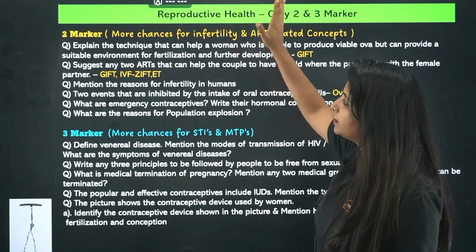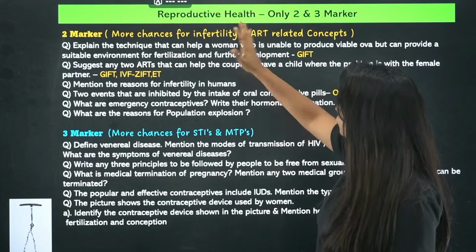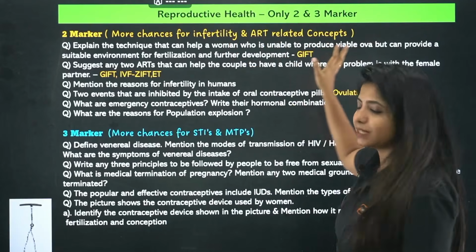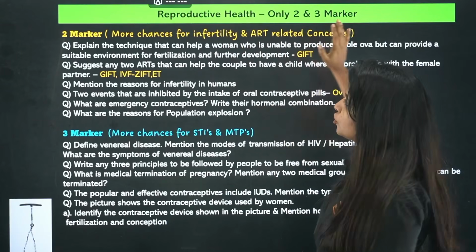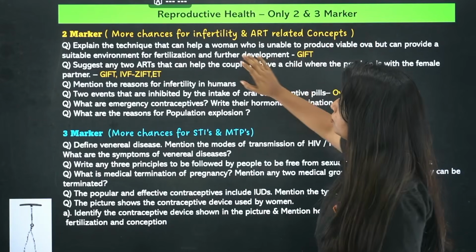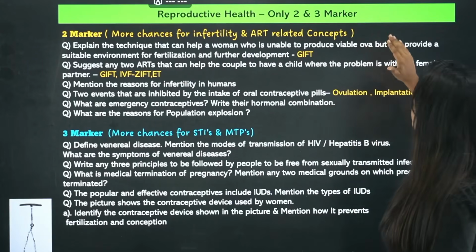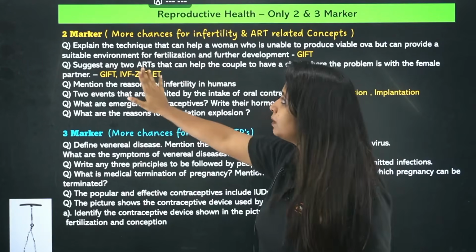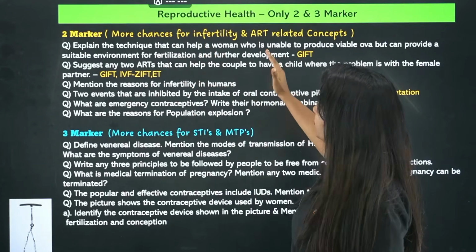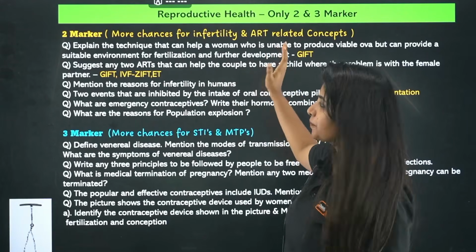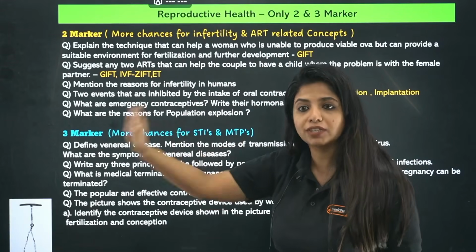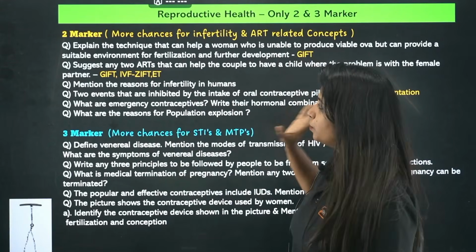Cool. Now coming to one more very important thing, and that is reproductive health. For the 2-marker questions, there are more chances for infertility and ART related concepts. ART means assisted reproductive technology. So on infertility: explain the technique that can help a woman who is unable to produce viable ova but can provide a suitable environment for fertilization and further development. It would be what? GIFT. She has a suitable environment, she just needs the gametes, so gamete intrafallopian transfer.